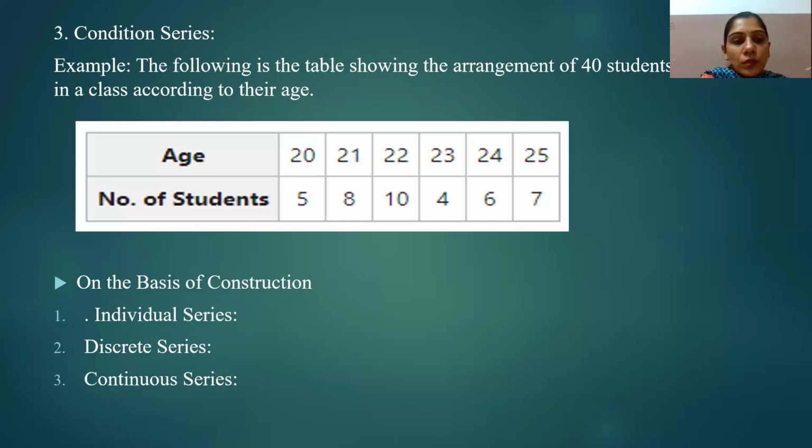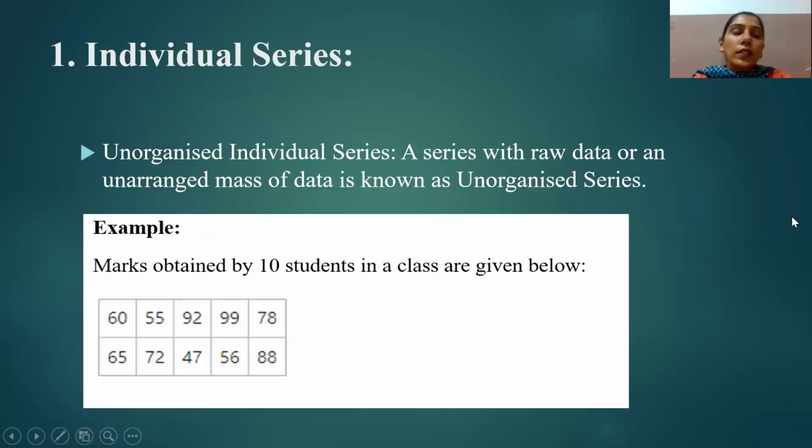Now let's come to the data series on the basis of construction. On the basis of construction, there are three types of series: individual series, discrete series, and continuous series. Let's first understand individual series. It is the series in which the items are listed singly.